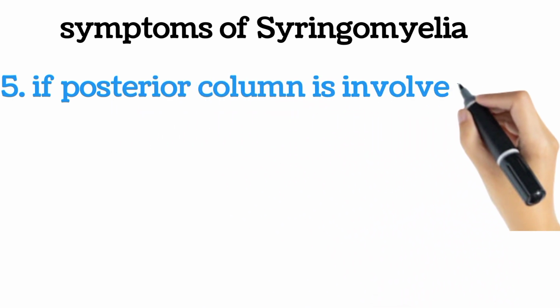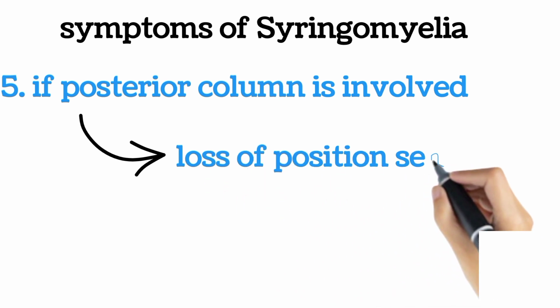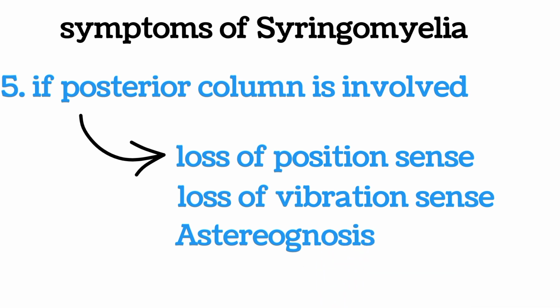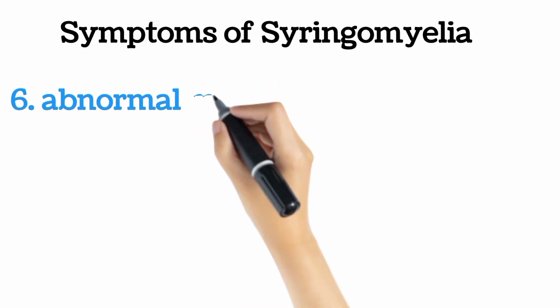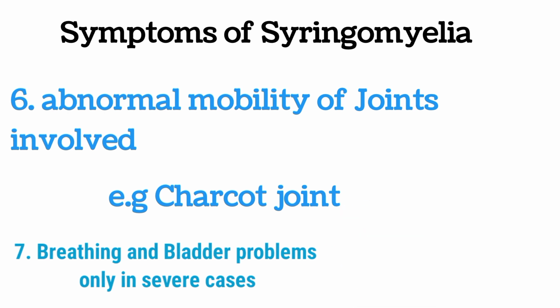Now we move towards the posterior column symptoms. If the cavity involves the posterior column of the spinal cord, then position and vibration sense is lost. Stereognosis is also a main symptom of posterior column involvement. Another symptom is abnormal mobility of the joints. This was the whole story of symptoms.